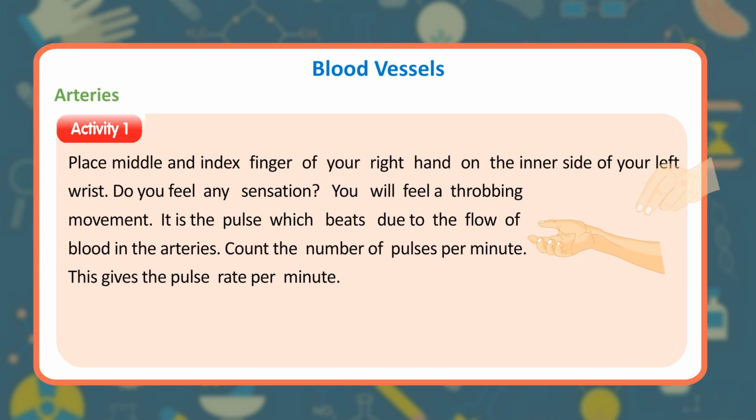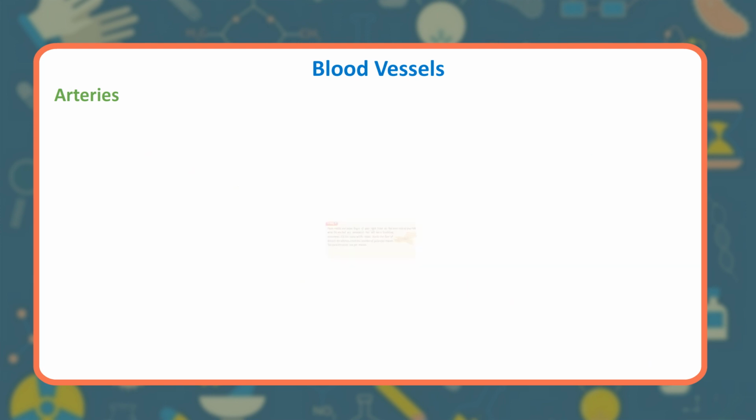Activity. Place the middle and index finger of your right hand on the inner side of your left wrist. Do you feel any sensation? You will feel a throbbing movement. It is the pulse, which beats due to the flow of blood in the arteries. Count the number of pulses per minute. This gives the pulse rate per minute.